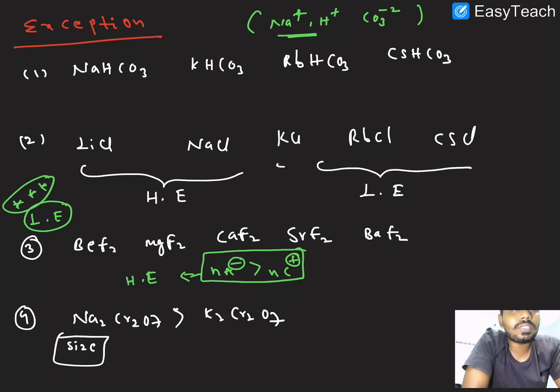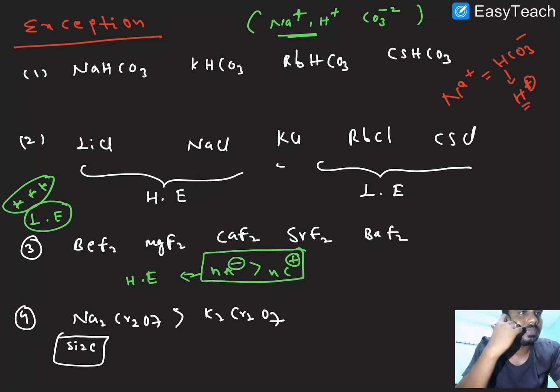Right, here first the exception cases. Generally we are expecting sodium plus HCO3 minus, where the number of cations equals the number of anions. So in this case we have to consider the hydration energy. But here in the bicarbonate, dissociation also takes place, giving H plus ions.